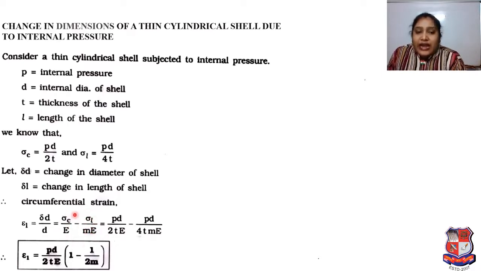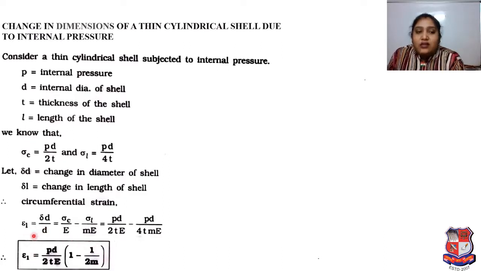So based on that, if we simplify as per whatever equations data we have, then it will be PD upon 2TE minus PD upon 4TmE. Here 1 upon m is Poisson's ratio. Therefore, circumferential strain is equal to PD upon 2TE multiplied by (1 minus 1 upon 2m).